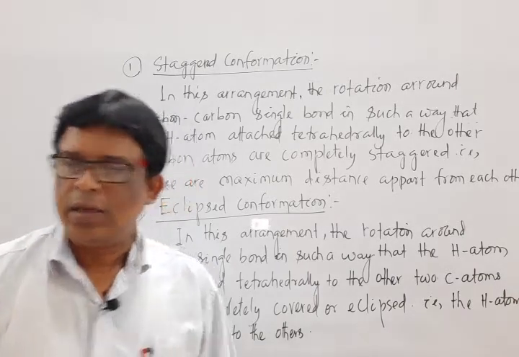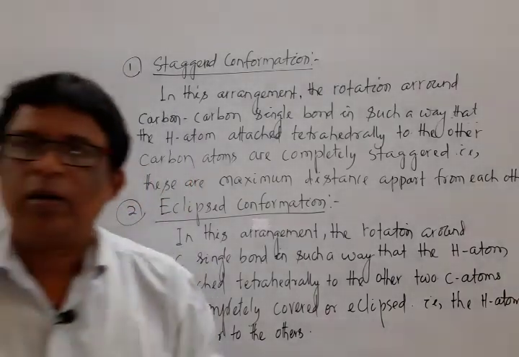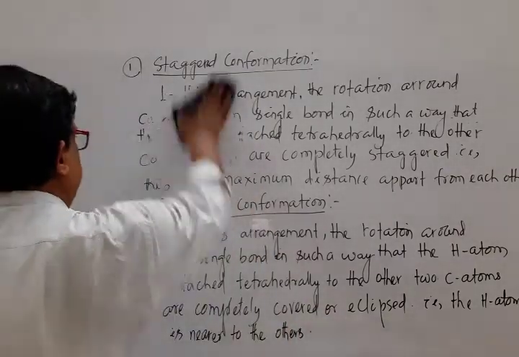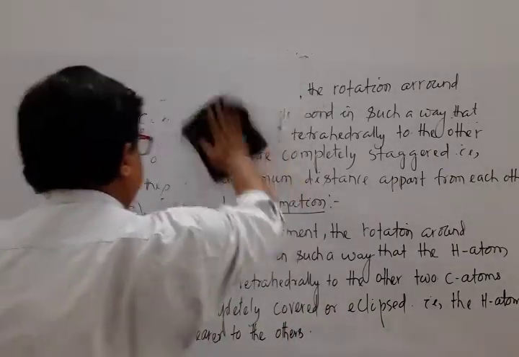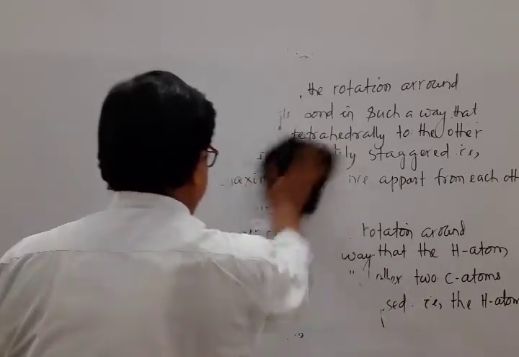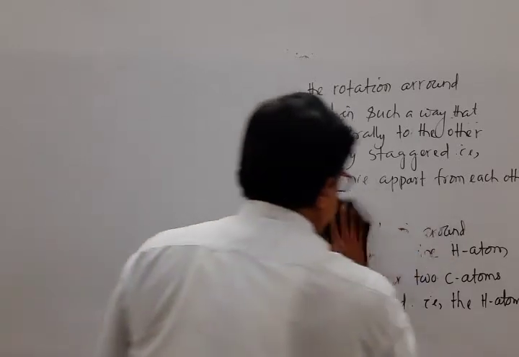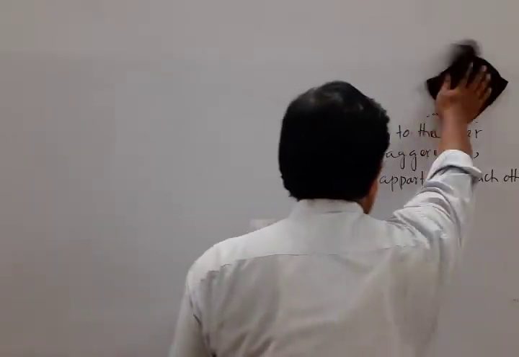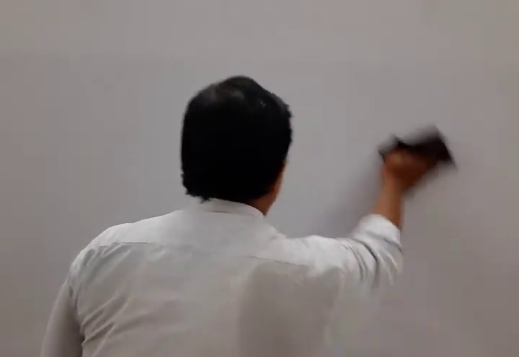Okay. Next, switch over to the general methods of preparation of alkanes.